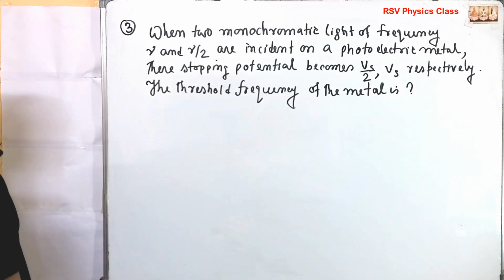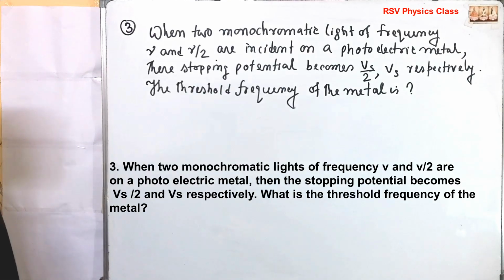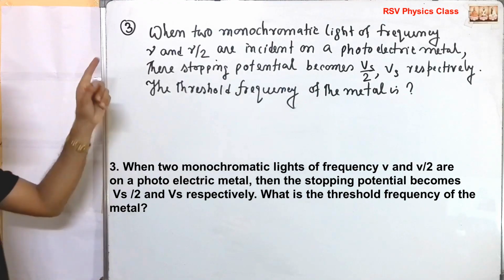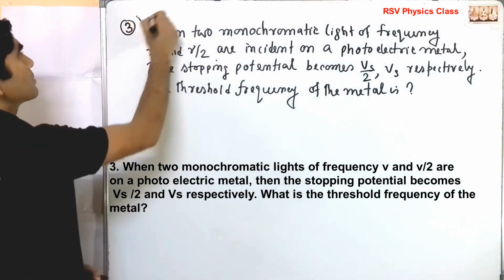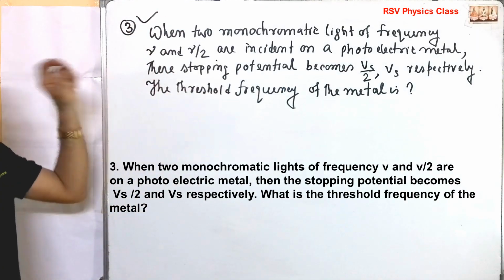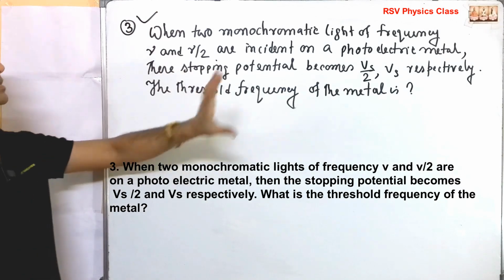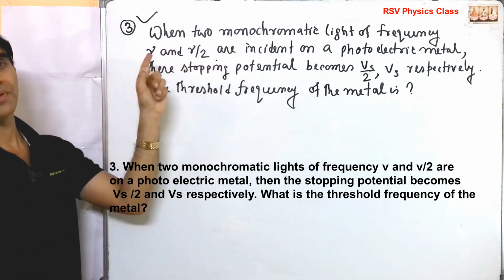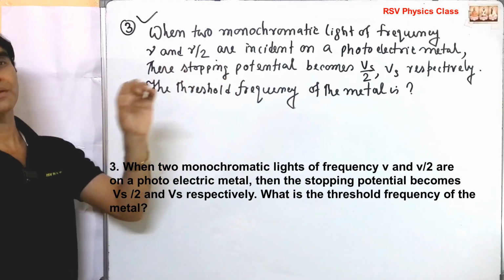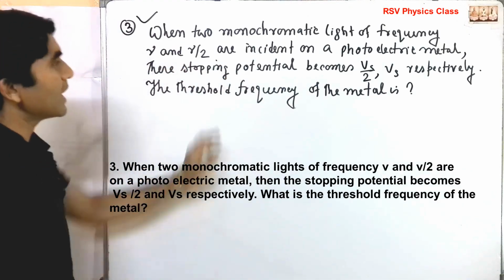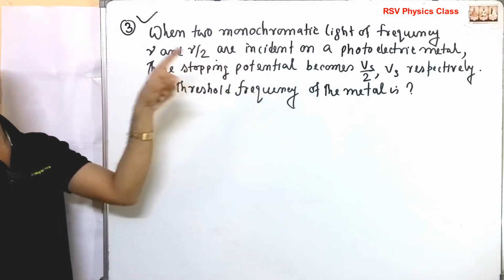Read problem number 3. When two monochromatic lights of frequency nu and nu by 2 are incident on a photoelectric metal, the stopping potential becomes Vs by 2 and Vs respectively. The threshold frequency of the metal is how much? So this is a very important problem for this chapter, because all the theory and everything is contained inside this problem. If you can do this, it means you understand everything. Okay. So this is the core problem of this chapter.